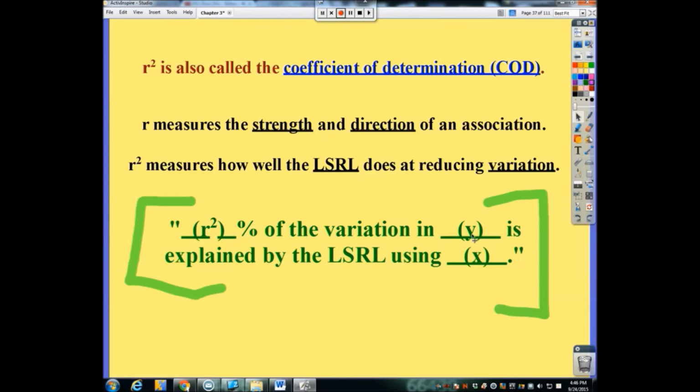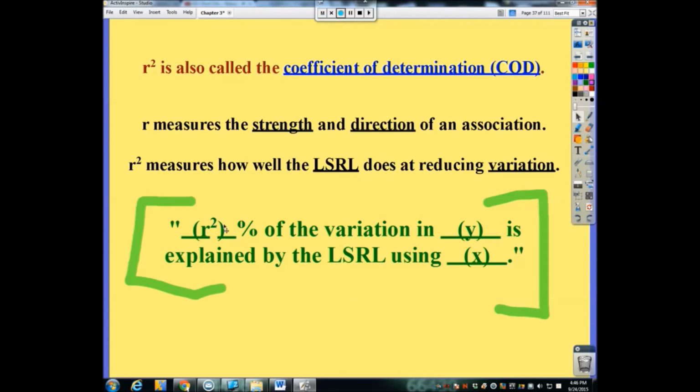So our Y in the candy bar problem was calories. So that percent of the variation in the number of calories is explained by, or can be explained by, the LSRL, the line of best fit, using whatever we were using for X. And what were we using for X earlier to predict calories? We were using grams of fat.